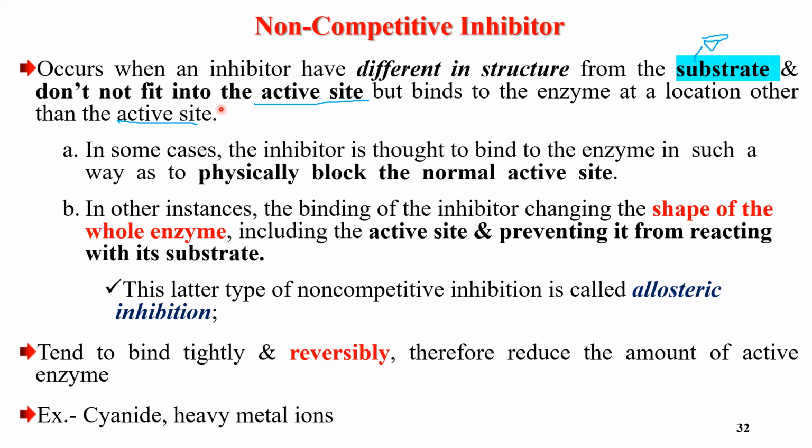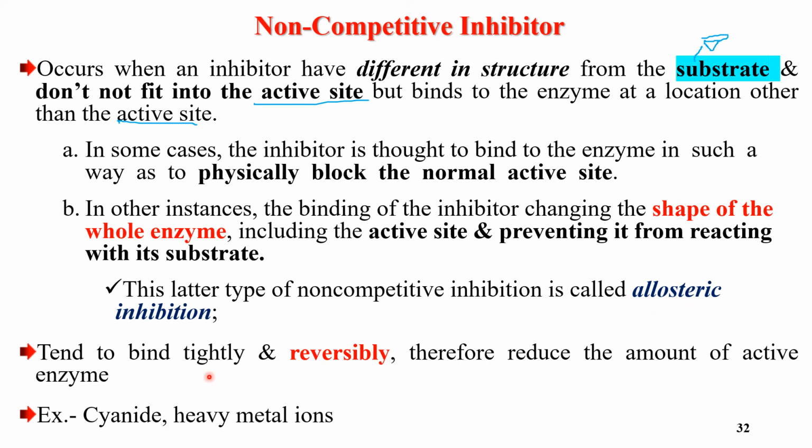In some cases, the inhibitor binds to the enzyme in a way that physically blocks the normal active site of the enzyme. In other instances, binding of these inhibitors changes the shape of the whole enzyme, including the active site, and prevents it from reacting with substrates. The latter type of non-competitive inhibition is called allosteric inhibition, the site where the inhibitor binds to the enzyme is called the allosteric site, and the process is called allosteric inhibition.